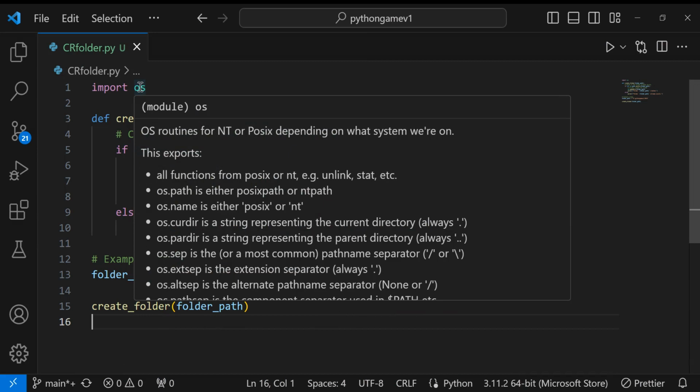We are already familiar with the OS module. We already checked whether a file exists or not using the OS module. So in this video, we are going to create a new folder if it is not already there. First you have to check if it is there. Only if it is not there, you have to create it. So we'll check that.